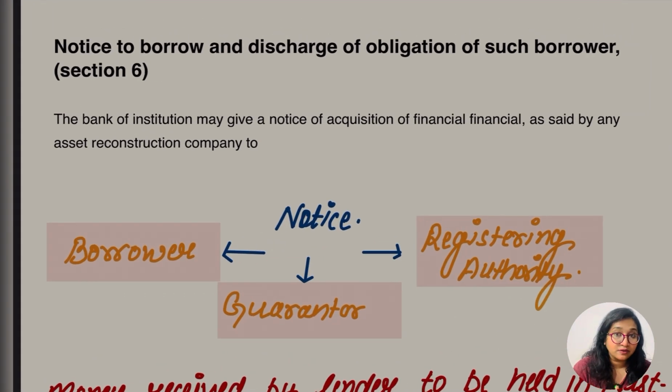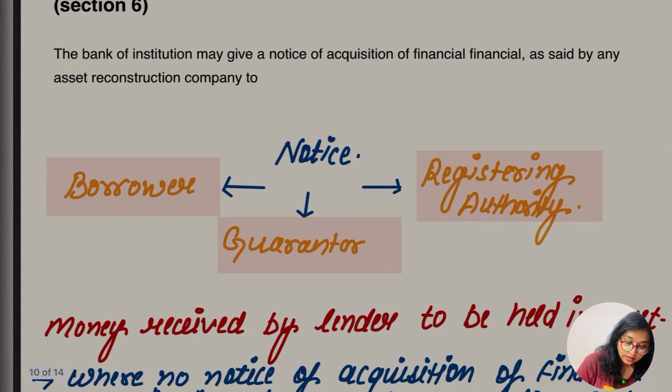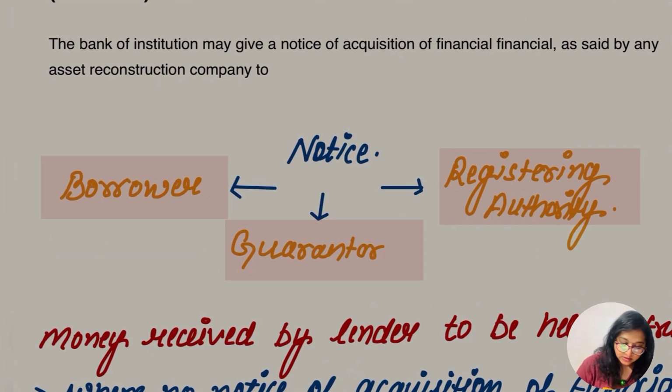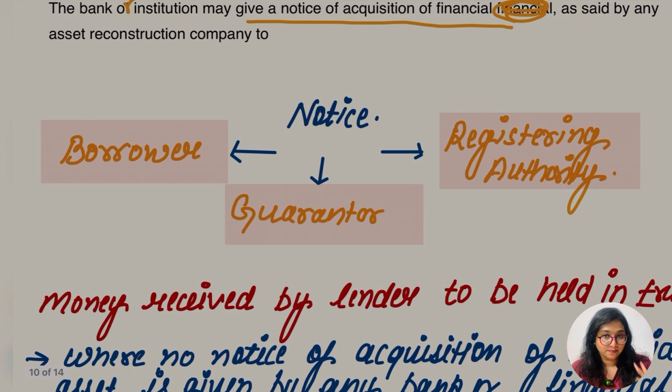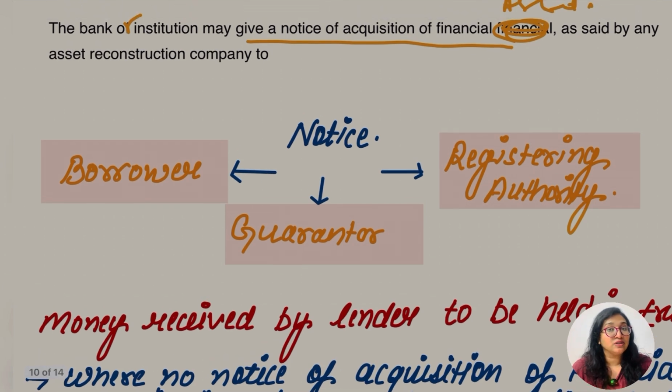This is about notice to the borrower and discharge of obligation of such borrower. So the bank or the financial institution may give a notice of acquisition of financial asset, as said by the asset reconstruction company. The notice is given to 3 people by the bank and the financial institution.